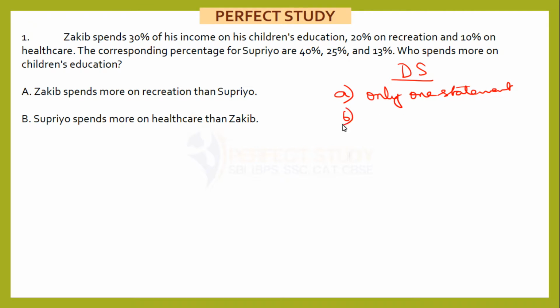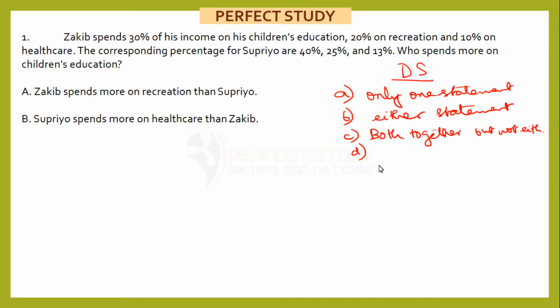You have to select option B if it can be answered by either statement, and you have to select option C if it can be solved by both together but not either, and you have to select option D if it cannot be answered by both also. Okay, so let's begin.